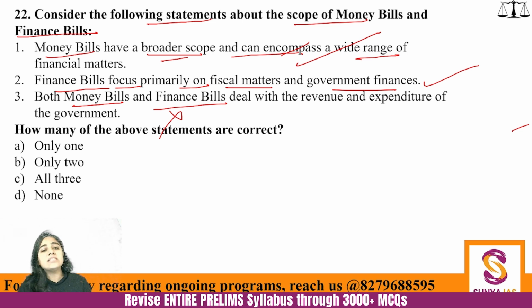Finance bill deals with the revenue side of the government. Where will the revenue come from? So here only two statements are correct. I hope you will be able to understand why. So finance bill, financial bill, these two are different things. Do not forget this. Okay.